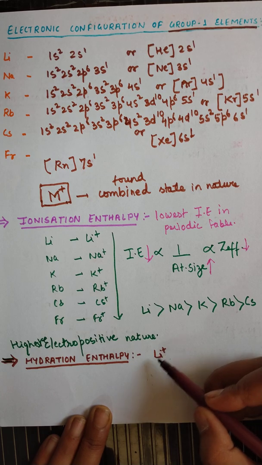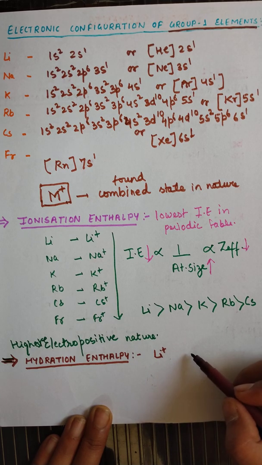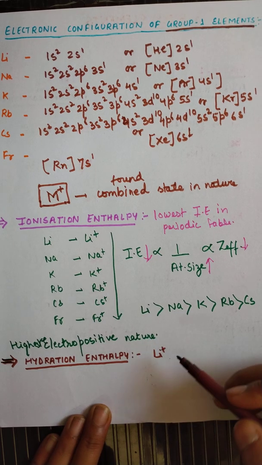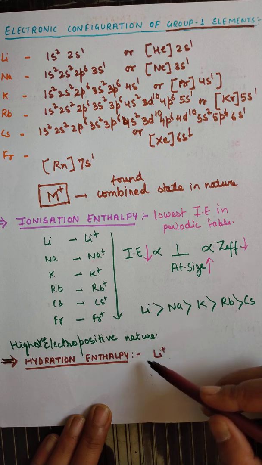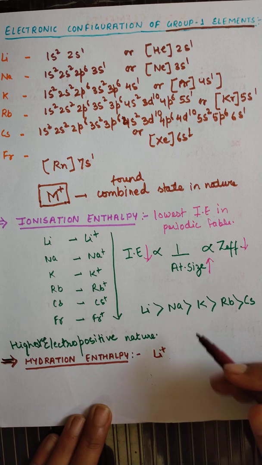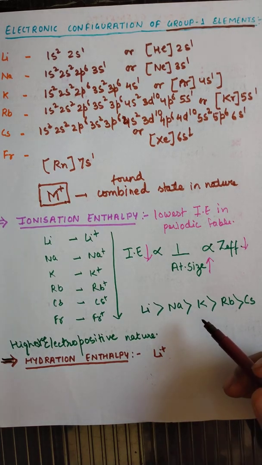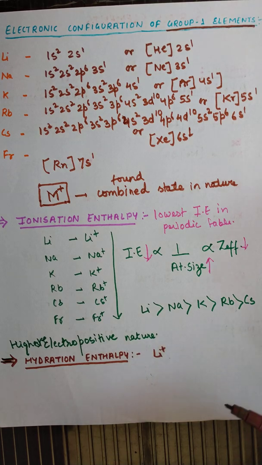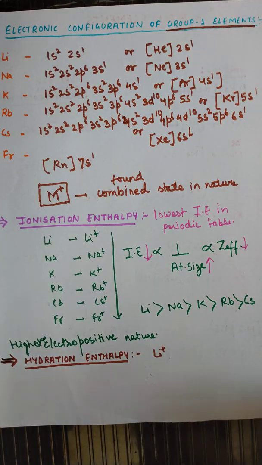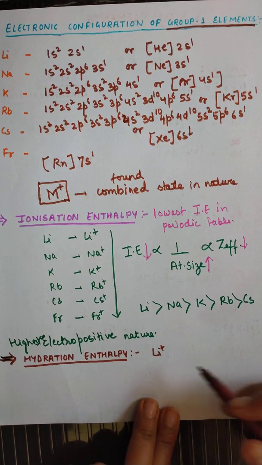Lithium ion gets attracted by the water molecules, and the water molecules combine with it and hydrate the lithium ion or the salt of lithium ion, and due to this the energy is released. This is called the hydration enthalpy. The alkali metals have a very small amount of hydration enthalpy. The main reason is that they have a larger size, so they do